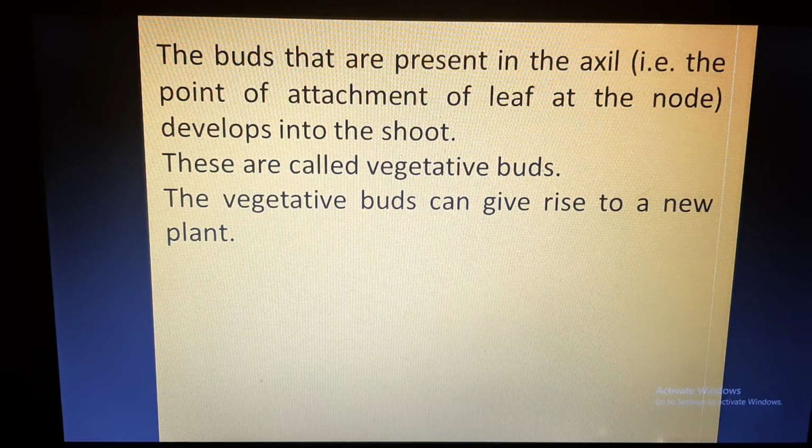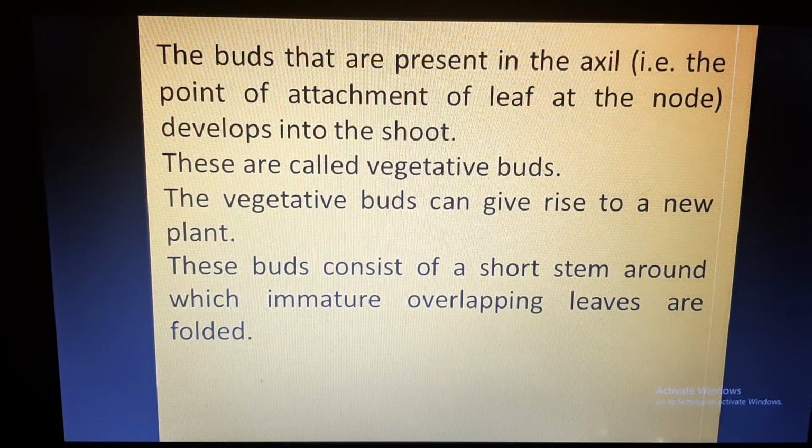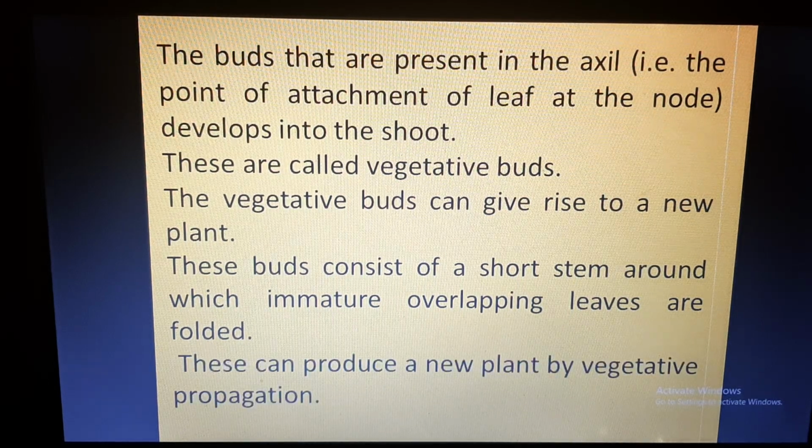As I told you, vegetative buds can give rise to a new plant, and this fact can be utilized for the vegetative propagation of the plant. These buds consist of a short stem around which immature overlapping leaves are folded. This can produce a new plant by vegetative propagation.